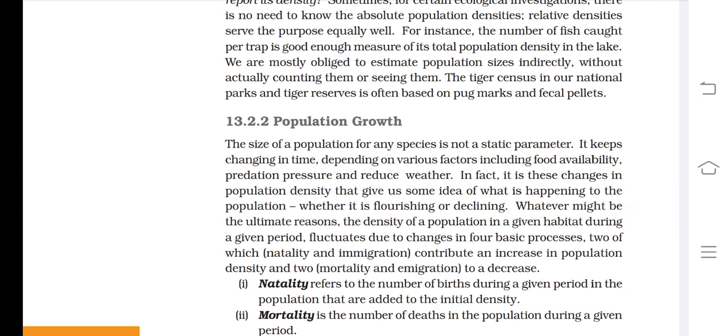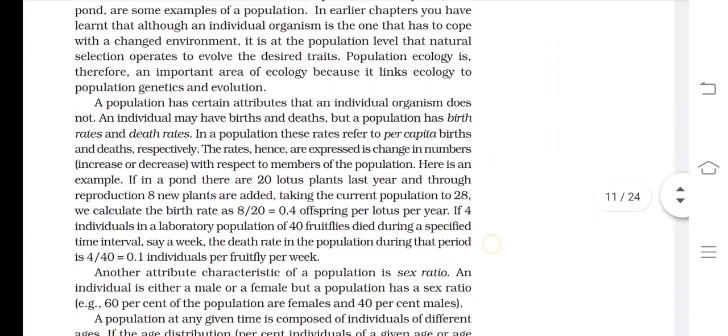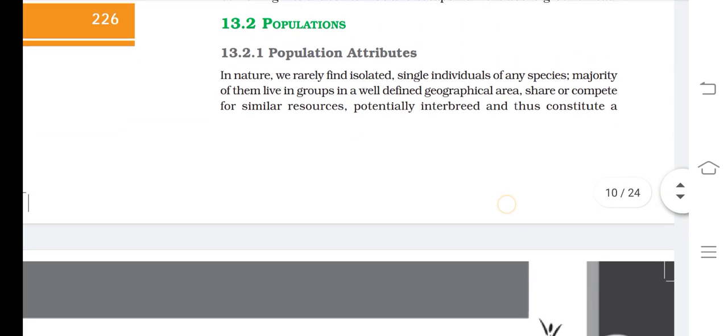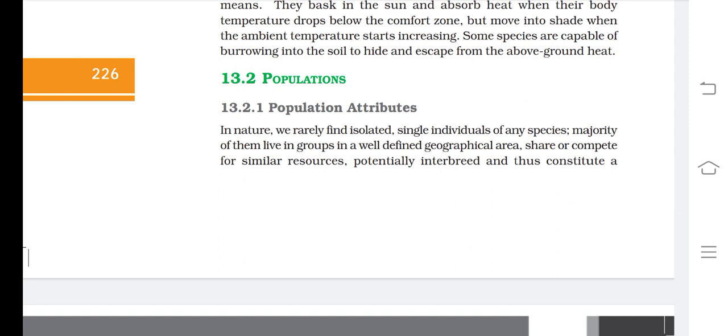But before starting this question, as per our rule, we are going to revise the last question. The last question was about population attributes. You know that population attributes is a very lengthy question, so we had divided it into two parts, part 1 and part 2. It means this question was completed in two different video lectures.